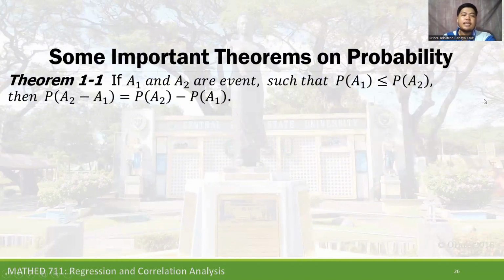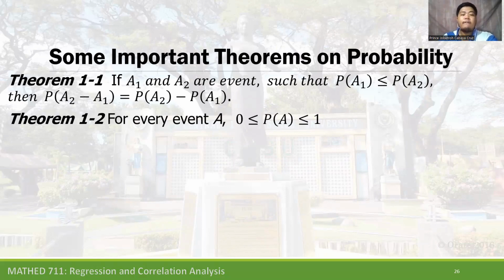Some important theorems on probability. Theorem 1-1, if A sub 1 and A sub 2 are events such that probability of A sub 1 is less than or equal to the probability of A sub 2, then the probability of event A sub 2 minus event A sub 1 is equal to the probability of A sub 2 minus probability of A sub 1.